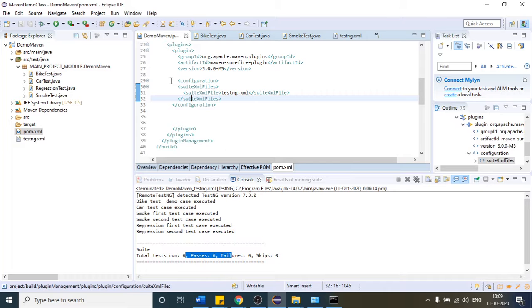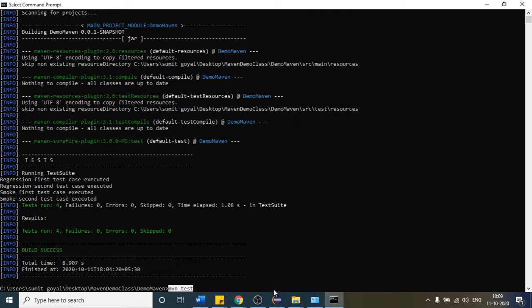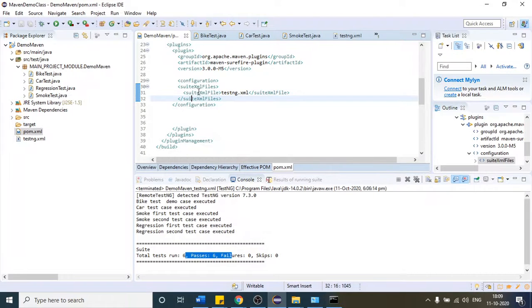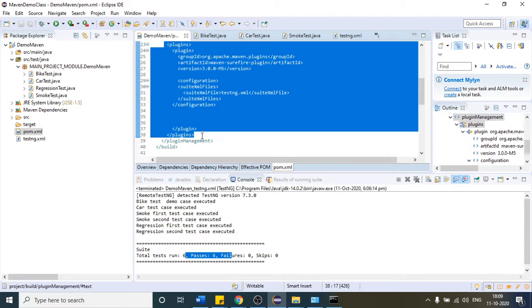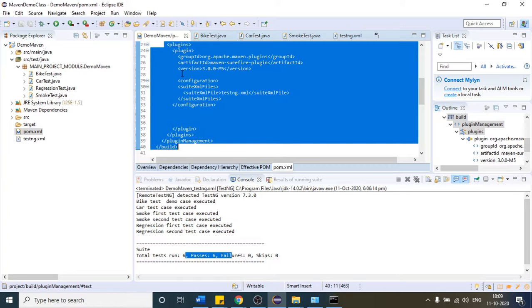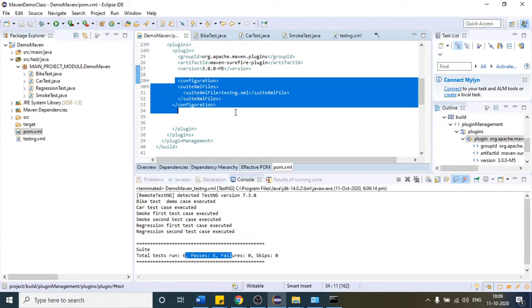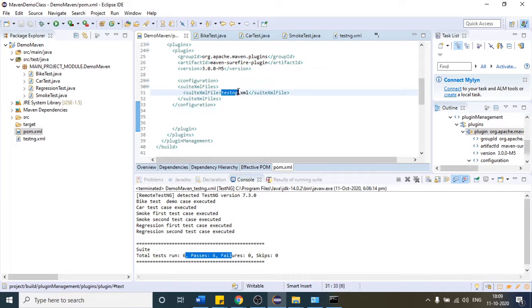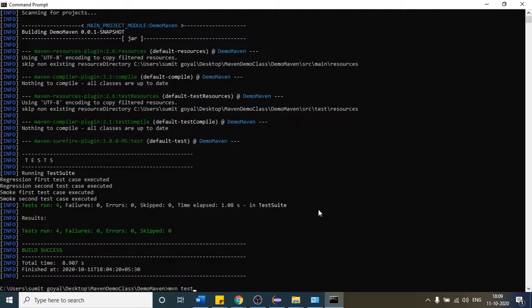Okay, so error gone. So again, when I provide this command, mvn test, it will first come to this plugin, because with the help of this plugin only we are going to run our tests. So it will find this configuration tag and identify that this time I have to run this testng XML file, not all the 4 test cases. But even if I run it this time, what is the output?